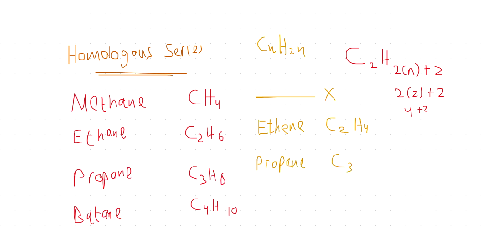ठीक है. Propene, the hydrogens would just be the double of carbons. Propane was C3H8. Propene is C3H6. Butane was C4H10. Butene would be C4H8. Good. Just double. Exactly. So we can also draw their structural formulas as well.